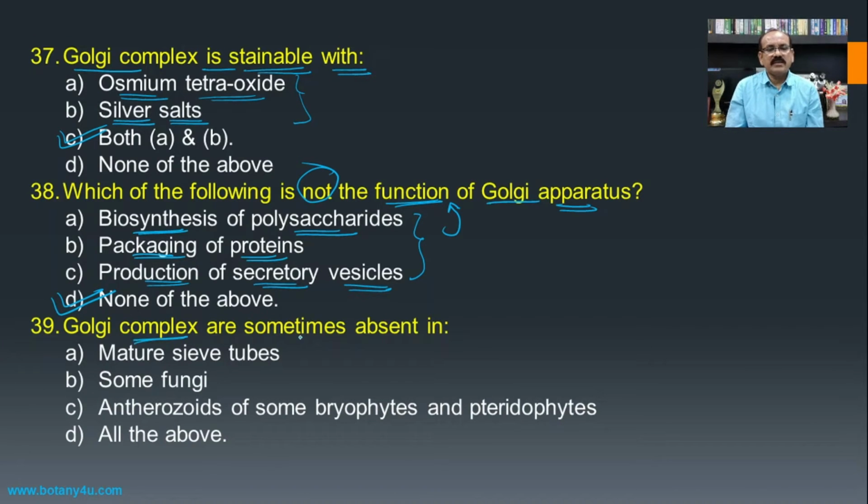Then, the Golgi complex is sometimes absent. Usually in most of the cells there is a presence of the Golgi complex, but there are a few cells which do not possess it: the mature sieve tubes, some fungi, and antherozoids of some bryophytes and pteridophytes. These three do not contain the Golgi complex, and hence all of the above is the answer for this question.